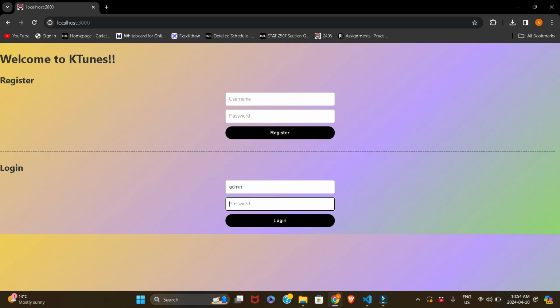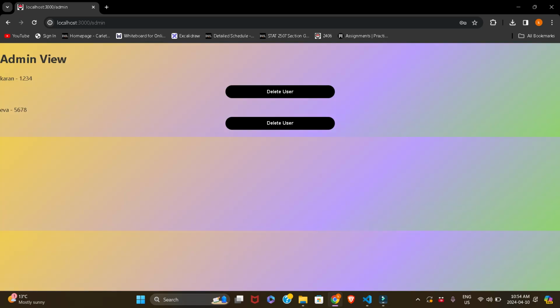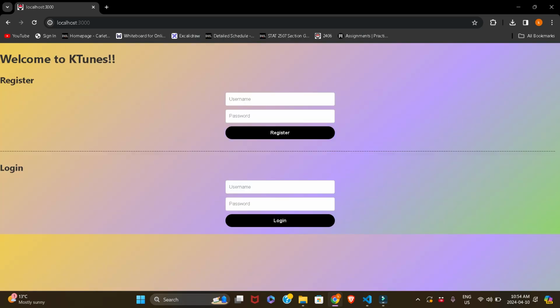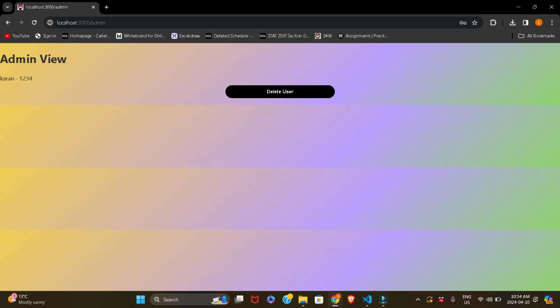The admin has that functionality as well, that you can delete the whole user, Winter 2024. And as you can see, yep. Let's try to check if the user has been successfully deleted. Yeah, as you can see, no one is here.